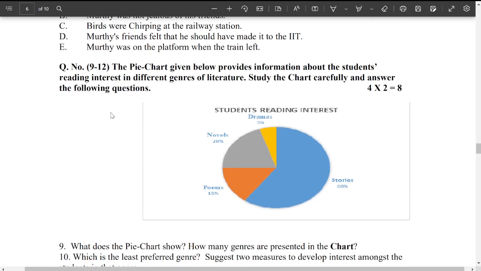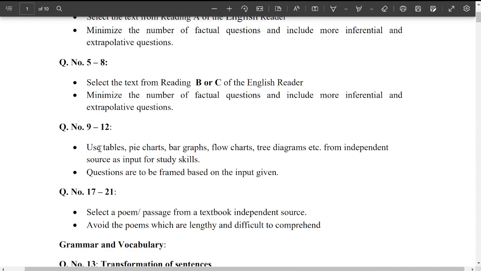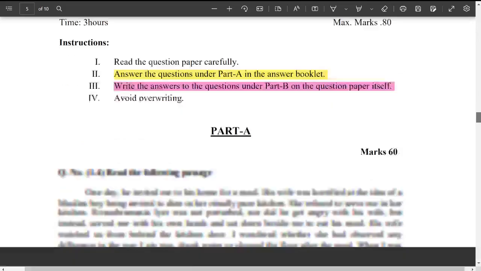Next one, this is what I told you about: study skills exercises. This is not reading comprehension. This is all related to study skills. Here you have a pie chart. You might get different charts. Let me show you the earlier ones. There might be tables, pie charts, bar graphs, flow charts, tree diagrams and all. This is from an independent source. Independent source means not from the textbook, remember that. So you might get any one of these: table, pie chart, bar graph, flow chart, tree diagram. These are the 5 forms from which they would give a question for this section.